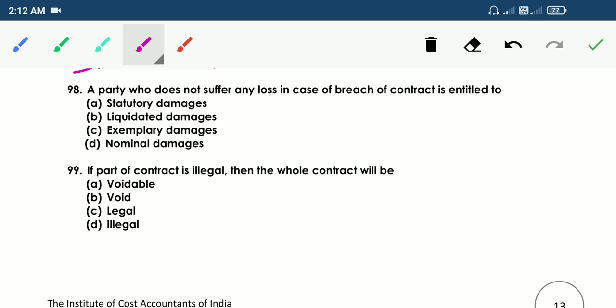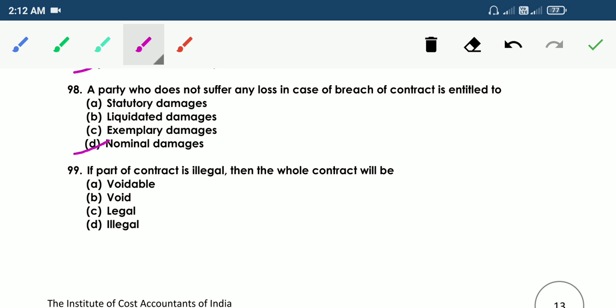98. A party who does not suffer any loss in case of breach of contract is entitled to A. Statutory damages, B. Liquidated damages, C. Exemplary damages, D. Nominal damages. So the answer is D. Nominal damages, because he did not suffer any loss, so he can claim nominal damages.